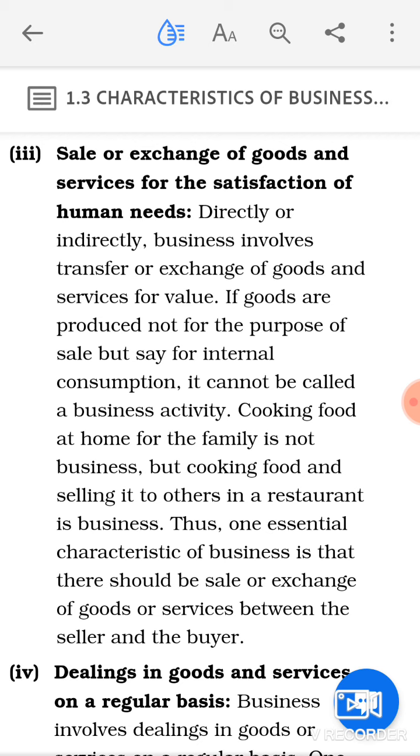Thus, one essential characteristic of business is that there should be sale or exchange of goods and services between the seller and the buyer. So you can say in a nutshell, to be called a business activity, there should be sale or exchange of goods and services between the seller and the buyer. Means two individuals should be there, one should be the seller and the other should be the buyer. Then only the transaction that took place between these two individuals will be called a business activity, and this should be for money.